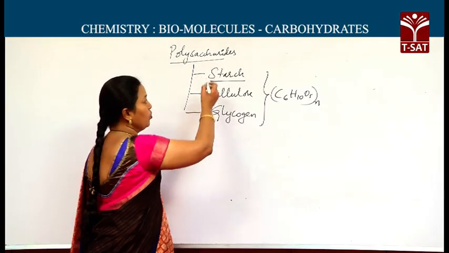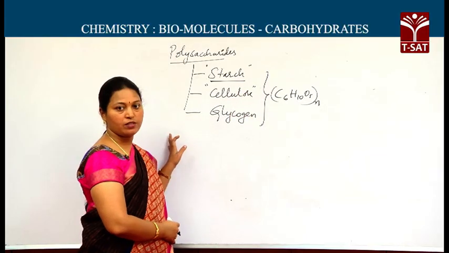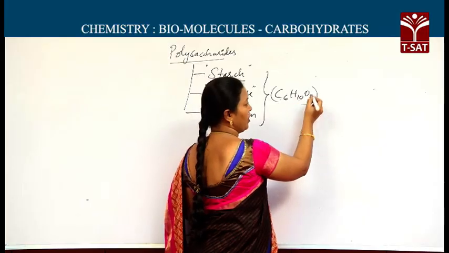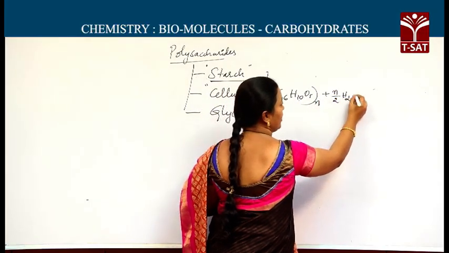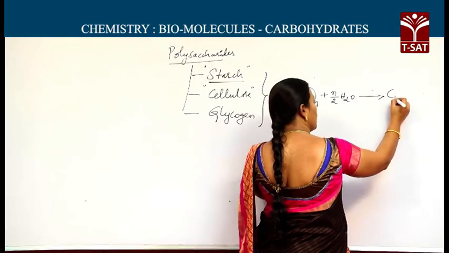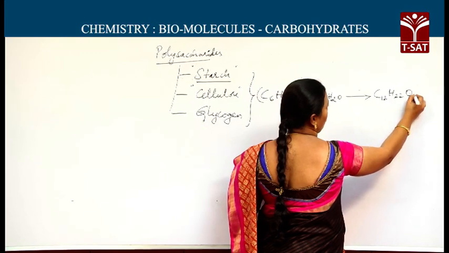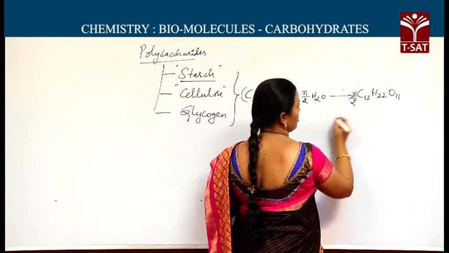Truly, we have to know more regarding the chemical structures of starch and cellulose. The general formula, as I said, is (C6H10O5)n. On hydrolysis, we are getting C12H22O11, n by 2 moles.